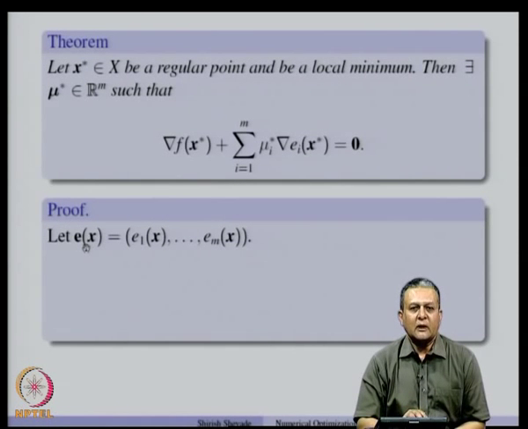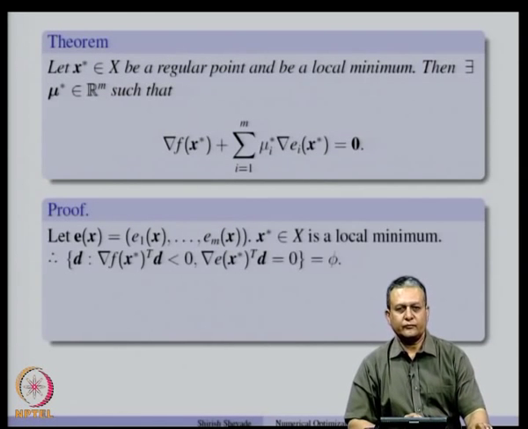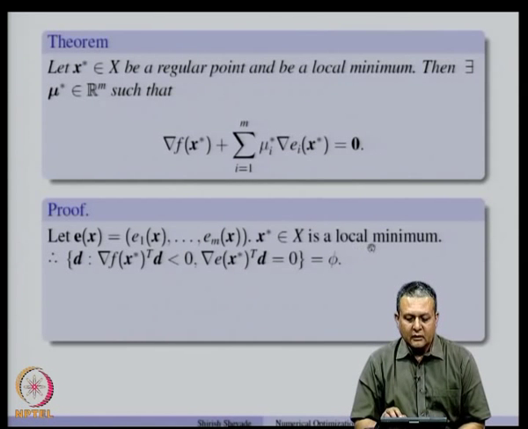Now, let us combine all the constraints and write them in the form E 1 x to E m x as E x. So, let E x denote the set of all equality constraints. Now, x star is a local minimum.